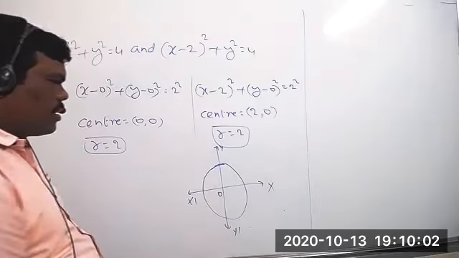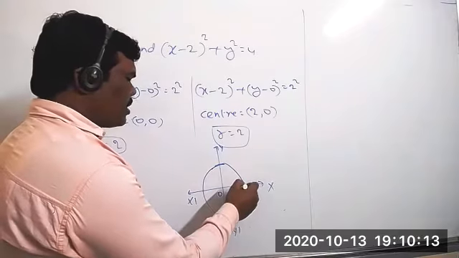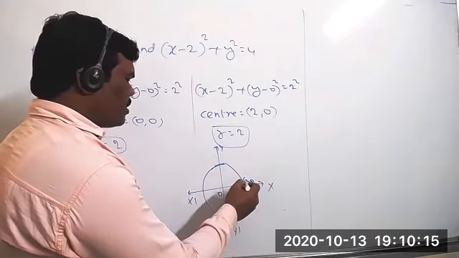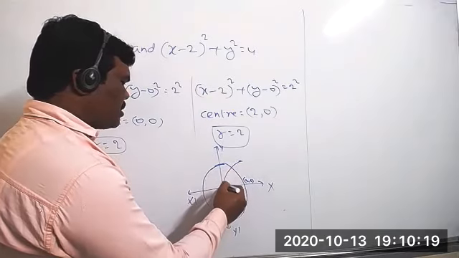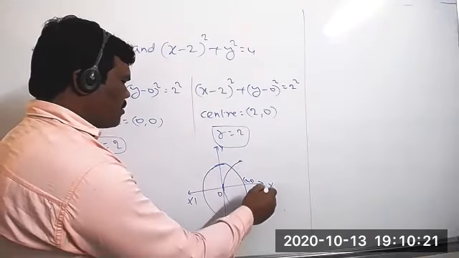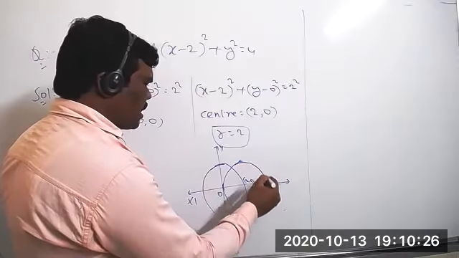This radius equal to 2 units. And the second one, center equal to how much? 2 comma 0. That means this is the point 2 comma 0. With this center we get the radius equal to 2, and this is the second circle now.